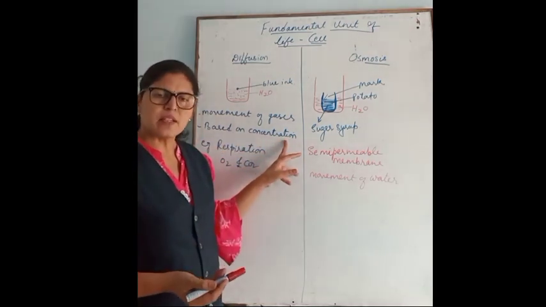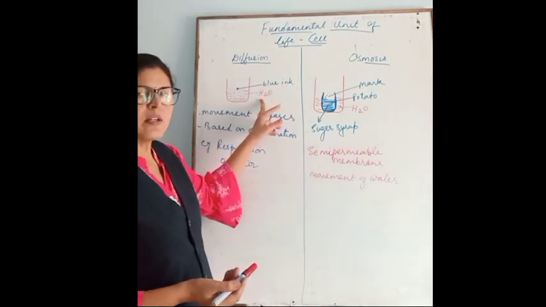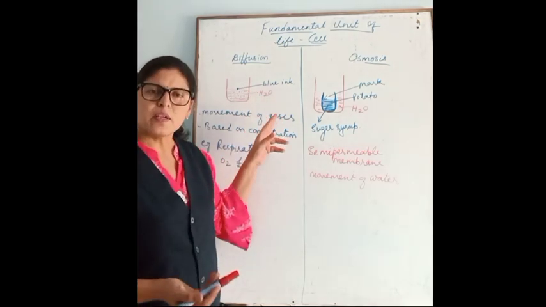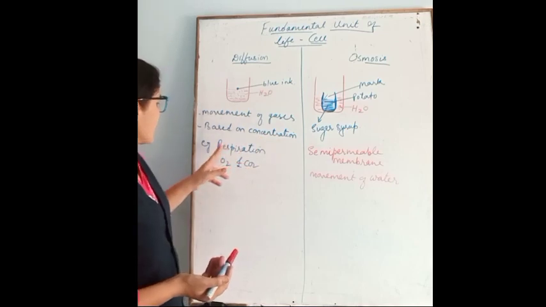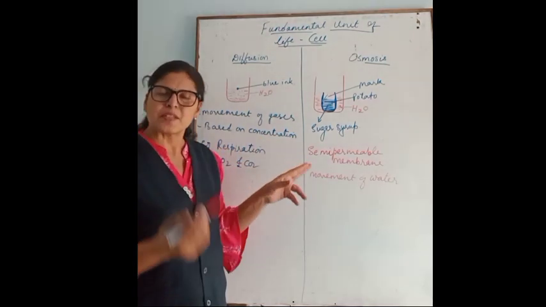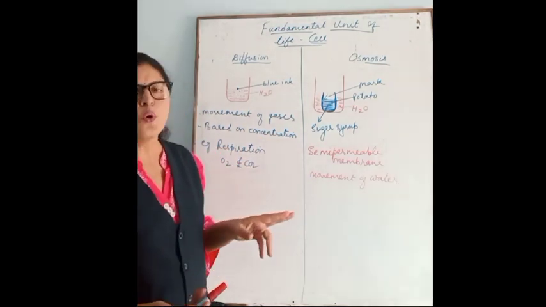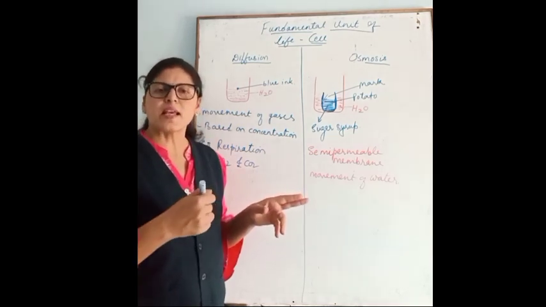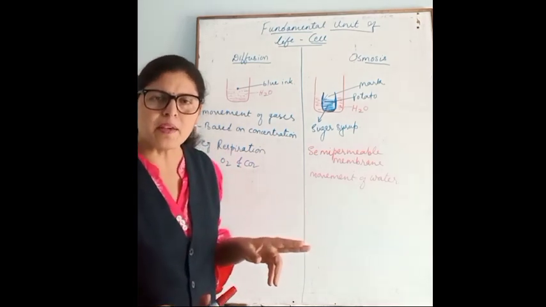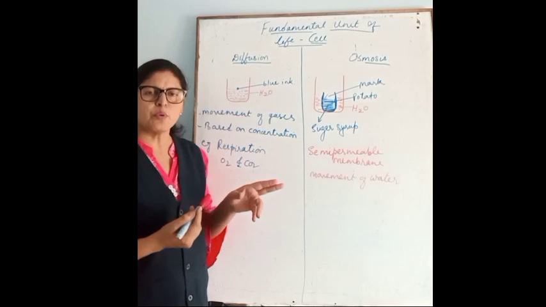Another example, besides this beaker and the deo, is the respiration process, how oxygen is diffused into the cell and carbon dioxide comes out.